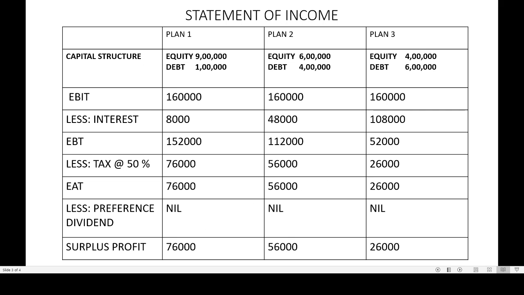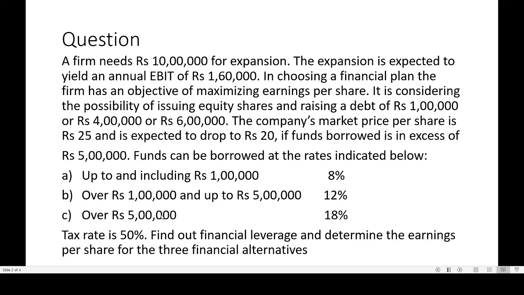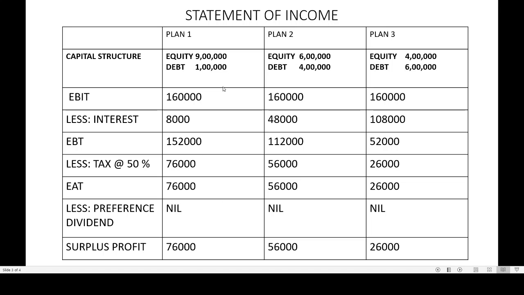And in the third situation, debt is 6 lakh. What is given? Over rupees 5 lakh, if you take debt, the interest will be 18%. So three different rates of interest are applicable here. We'll begin with the EBIT. EBIT is given, it's 1,60,000 for all the three situations.